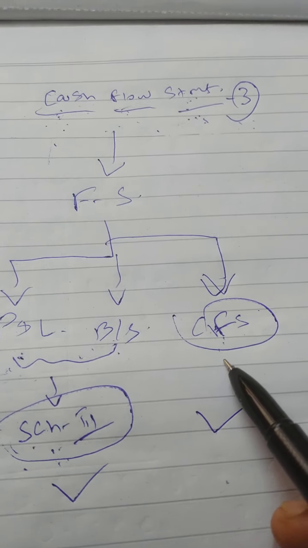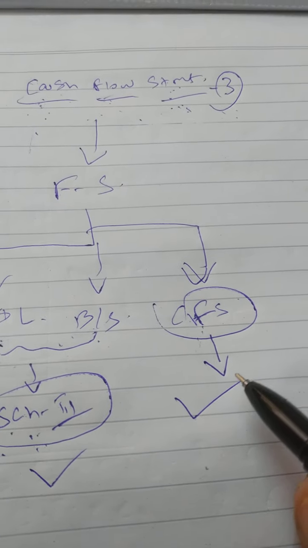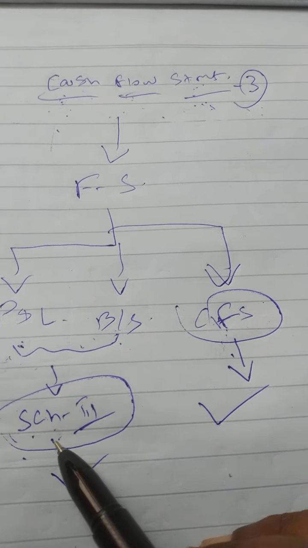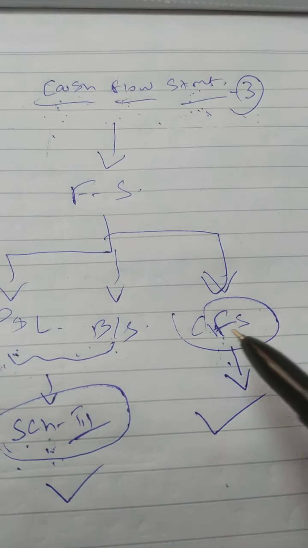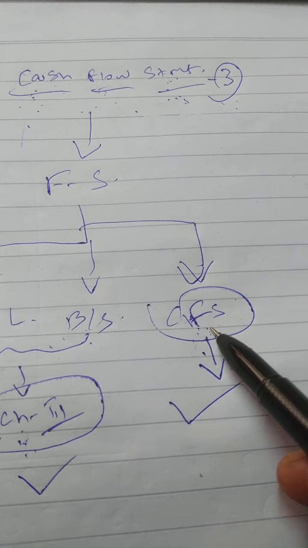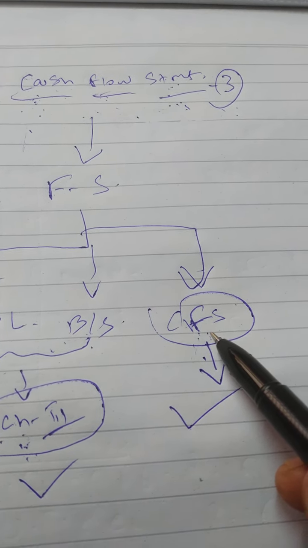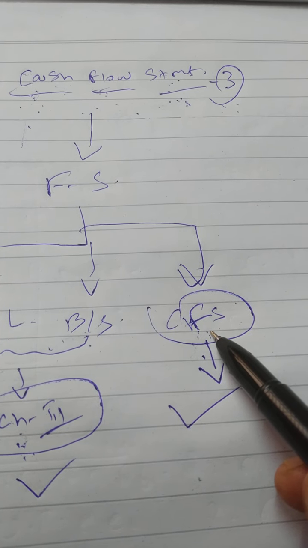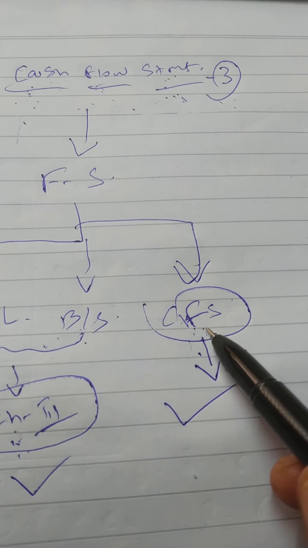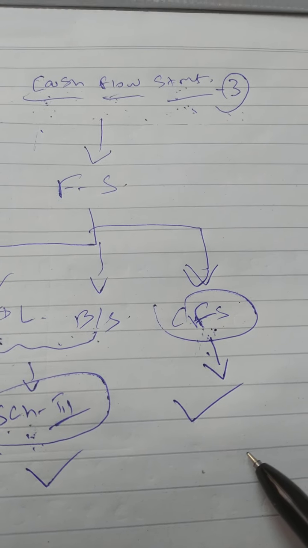Cash flow statement also we have to prepare as a part of financial statements, but which format do we have to use? Is there any specific format? Is there any specific presentation method to present the cash flow statement? That we have to think.